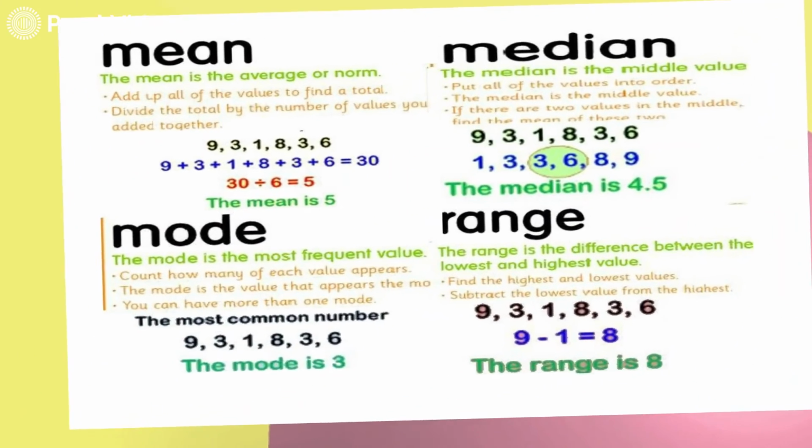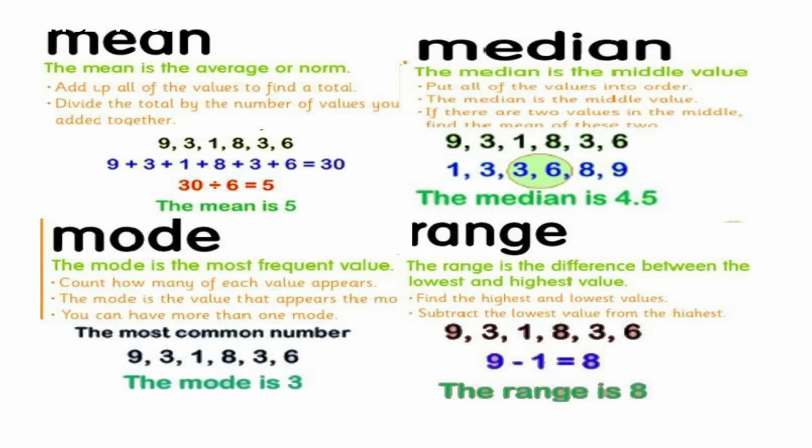Now let us try to summarize the complete details. Mean is the average, in arithmetic mean we simply do the summation, sigma x by n. Median is the middle value. Mode, remember O, is the most frequently occurring value. The value which is repeating itself many times, you have to count how many times each value appears. Then the number which has the maximum appearance will be the mode. Range is simple, highest value minus the lowest value.